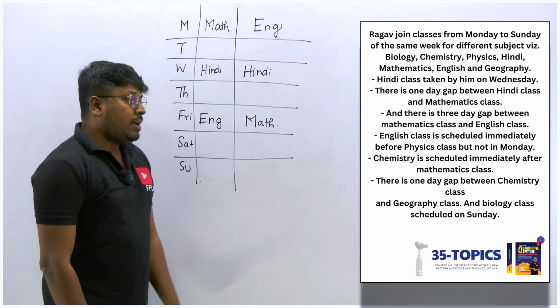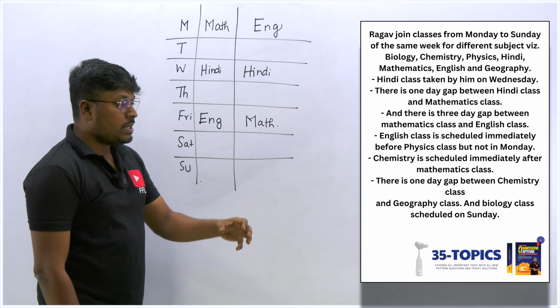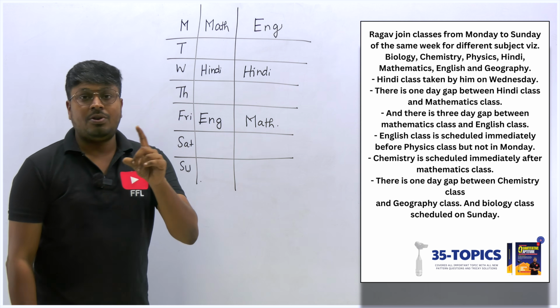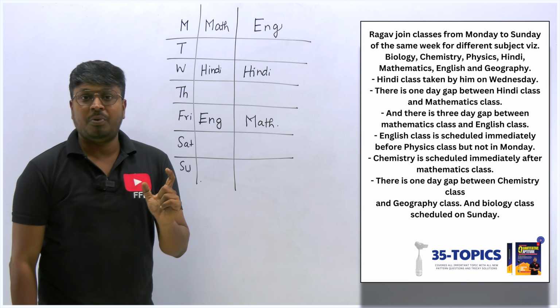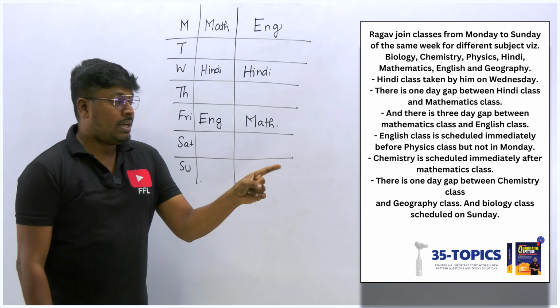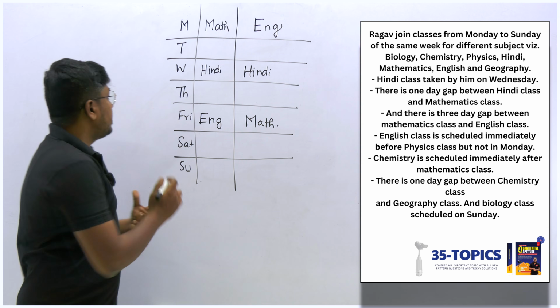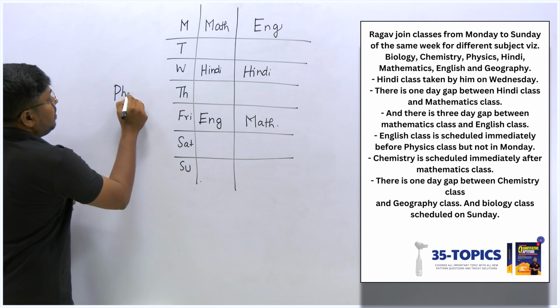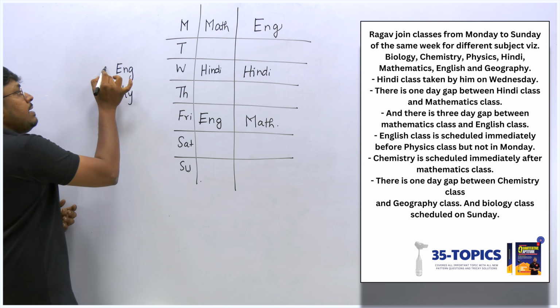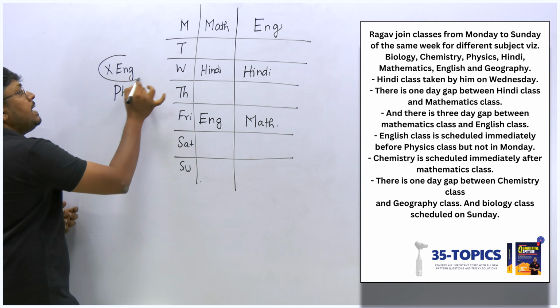The next point: the English class is scheduled immediately before physics, but the class is not on Monday. The most important point here: English class is scheduled immediately before physics, but this English class is not on Monday.